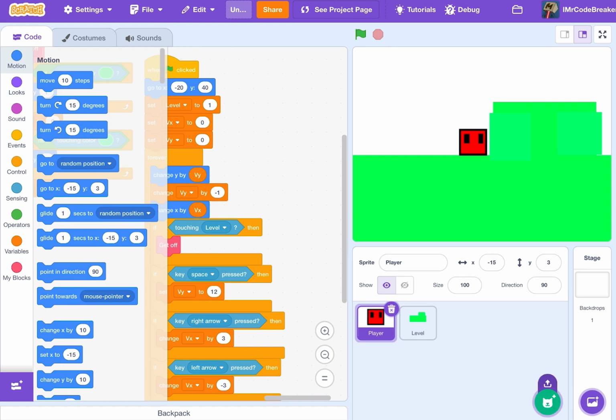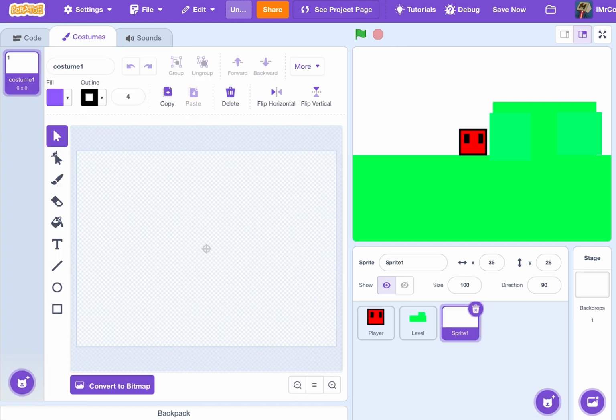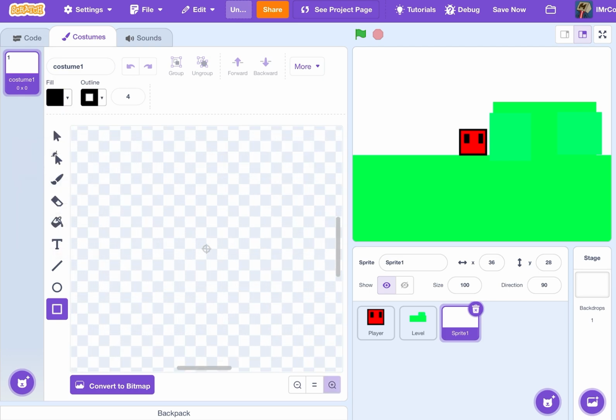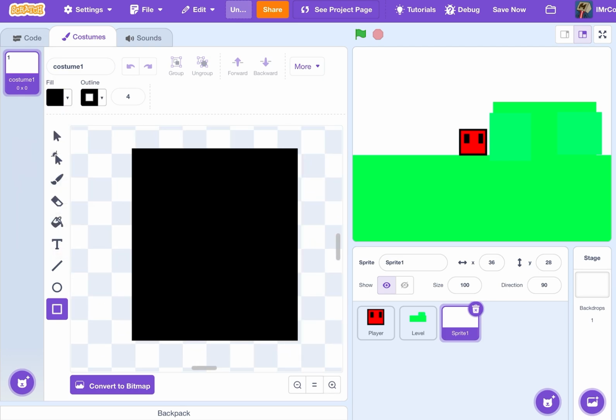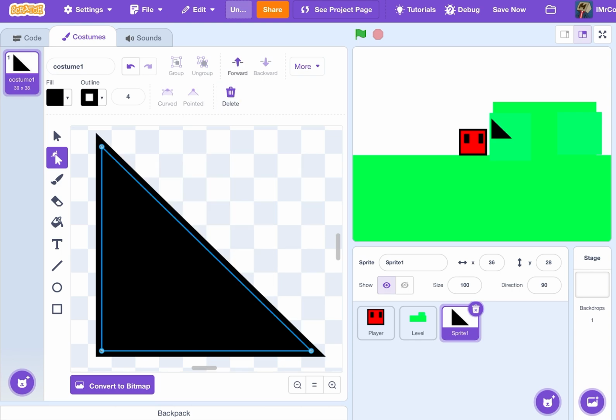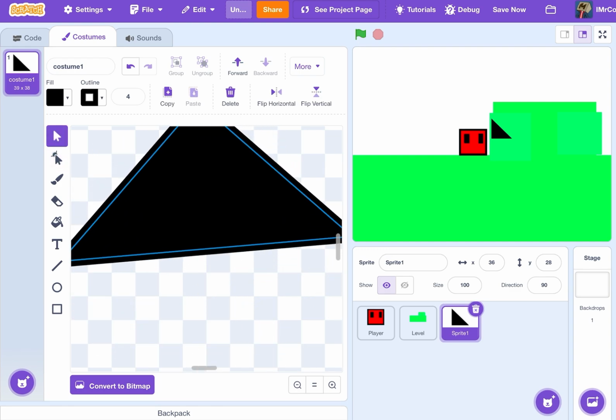So first off, you'll make a painting sprite. We will put out black, fill black, and then we will add a square. And then with this tool, you press on the corner dot, then delete. Then now it's a triangle. Flip it over,